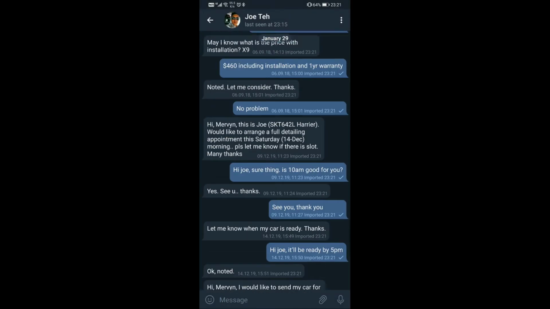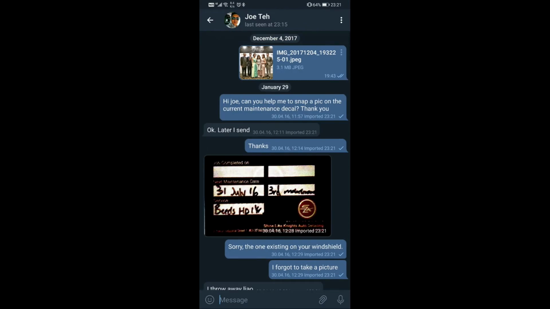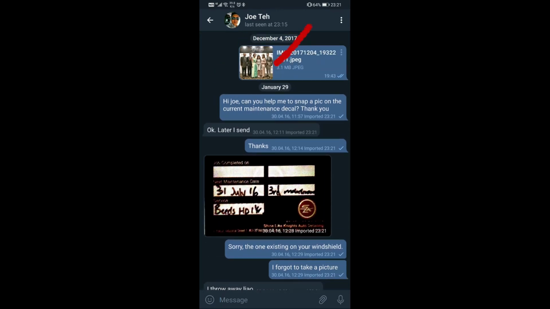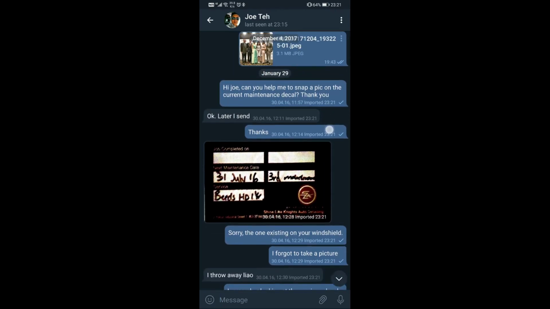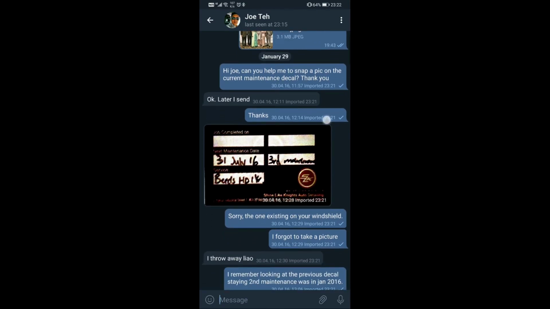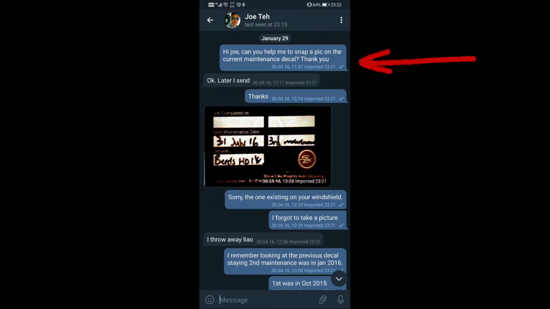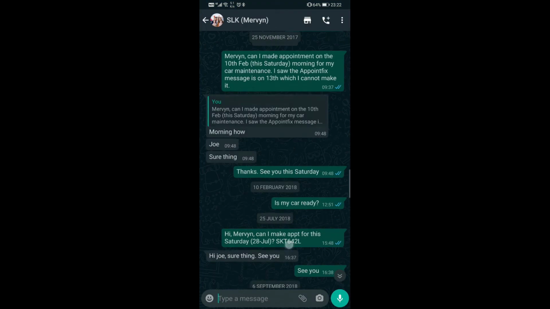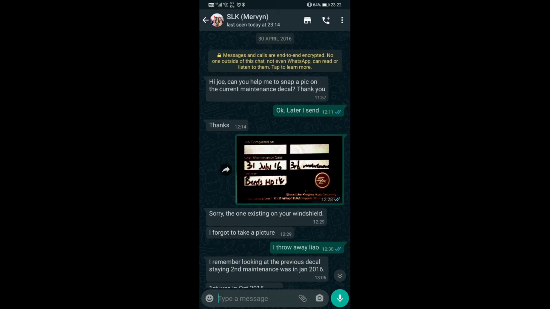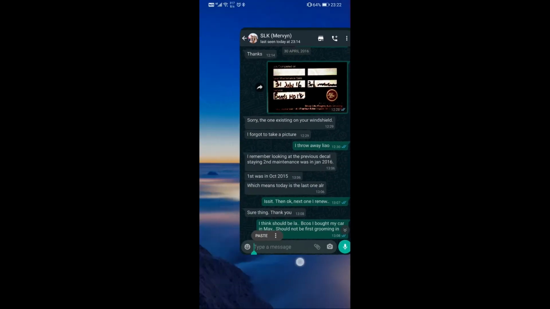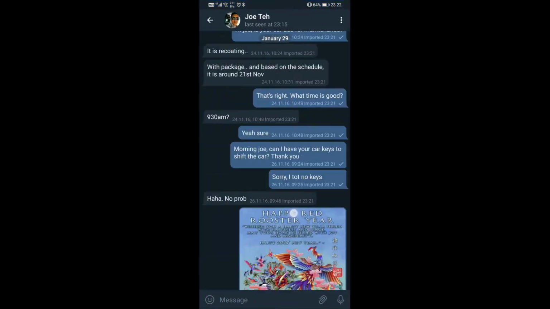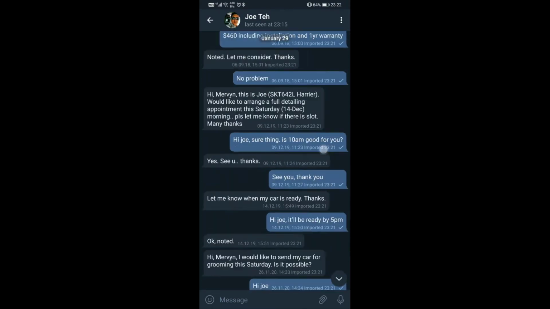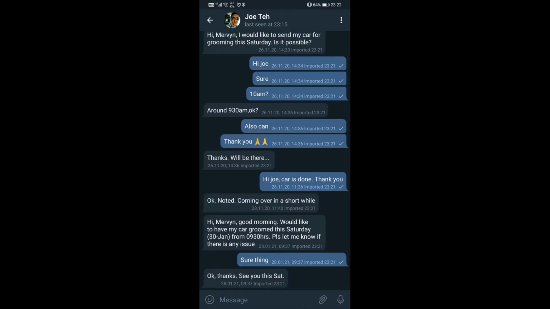Once it's done, you can see that every chat that I had with this company is inside here. Okay, this is the original post that I have on this chat group, so ignore it. But the rest from here until the end is actually from the WhatsApp chat group. So you can see the first one is this. Let's go up and see. Yeah, so this is the first one until the end, which is nicely sent over.